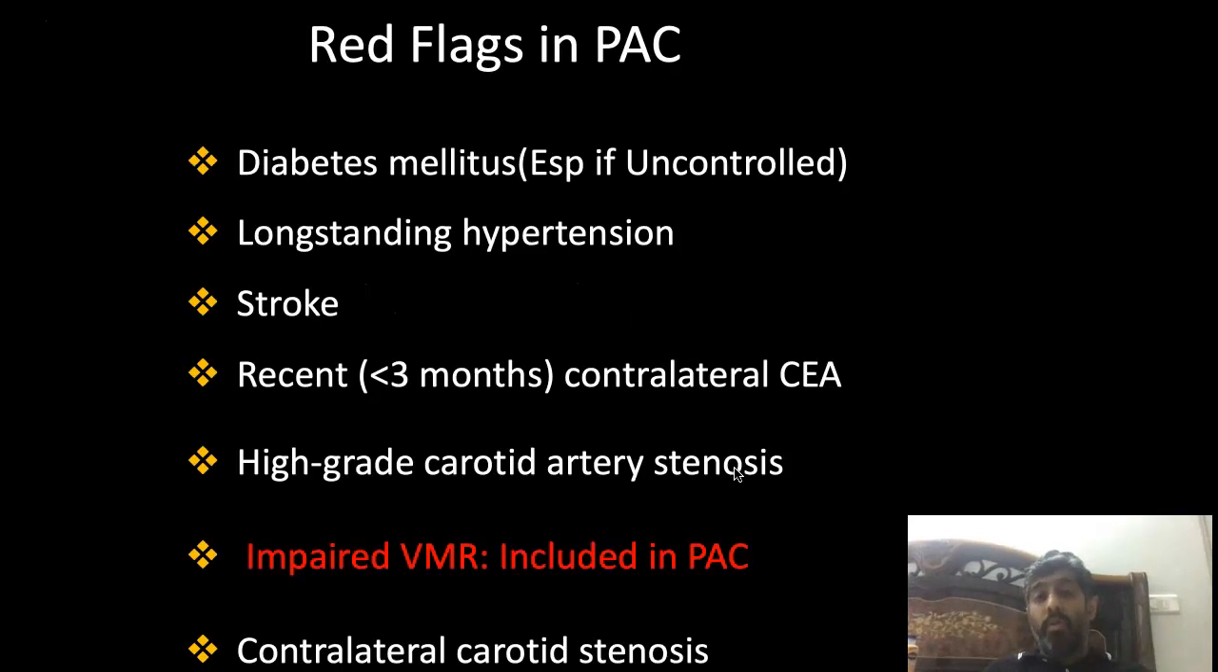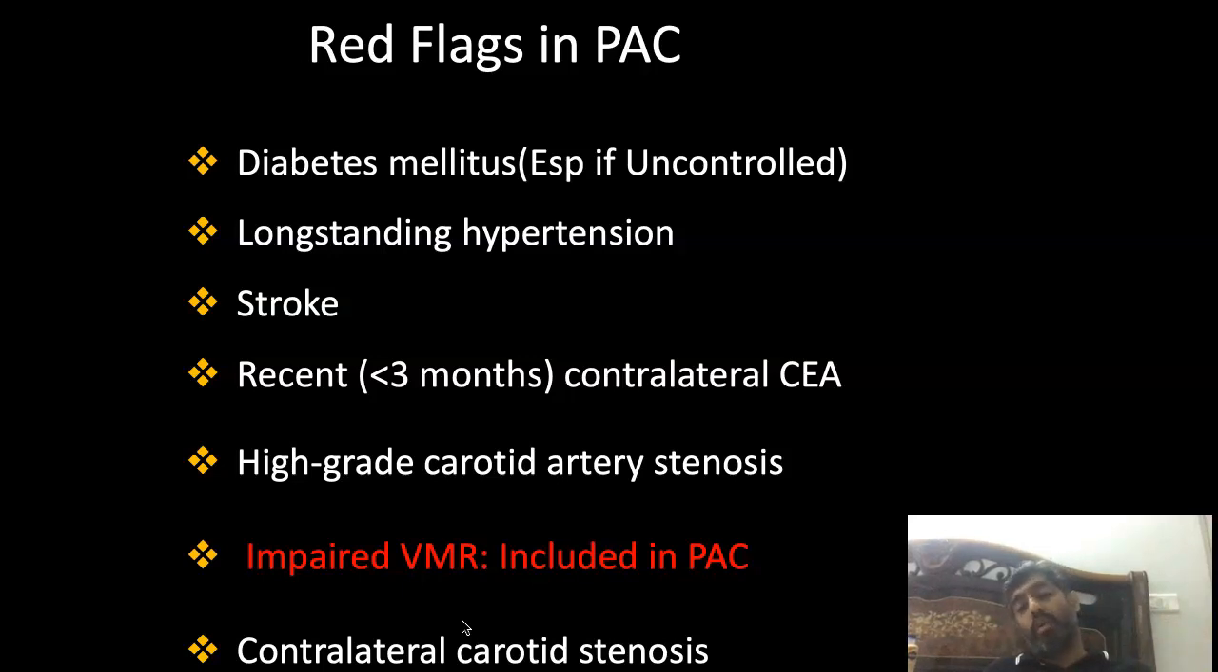Sometimes if the patients require something, you can give a smaller dose of fentanyl or midazolam, short-acting agents in these case scenarios. But the most important problem nowadays is that you need to monitor and you need to see those red flags in the pre-anesthetic checkup of these patients. So if the patient has diabetes mellitus, long-standing hypertension, stroke, recent or contralateral carotid endarterectomy already done, there is a high-grade carotid artery stenosis, and there is an impaired VMR, that is vasomotor reactivity, which you can actually detect through transcranial Doppler. So this we have actually included in our pre-anesthetic checkup.